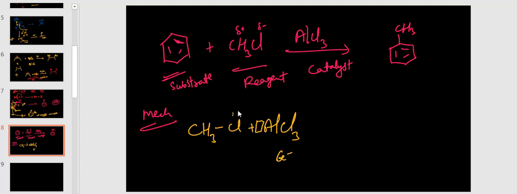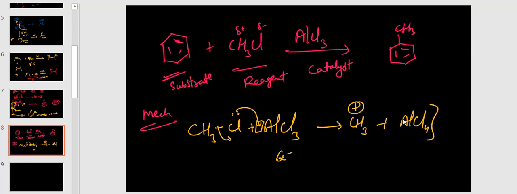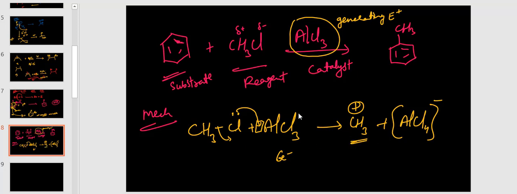That's why it receives electrons from chlorine. Then chlorine gets a positive charge, and immediately this bond also breaks. So here CH3 plus and AlCl4 minus. The function of AlCl3 is generating the electrophile. After producing it, this electrophile reacts with benzene. So, electrophilic substitution reaction.